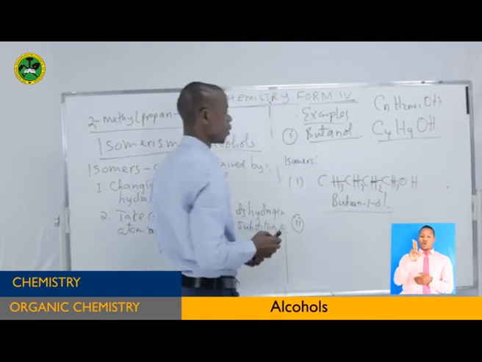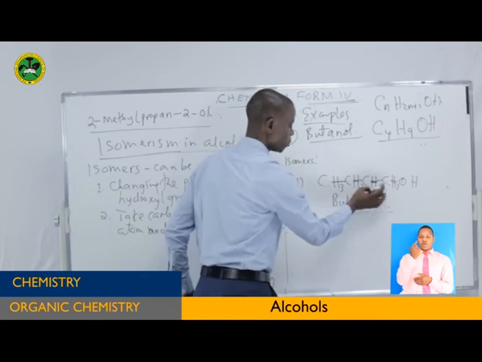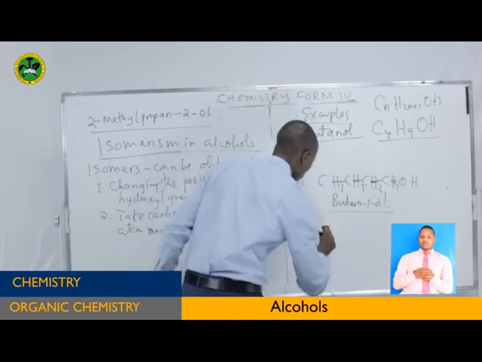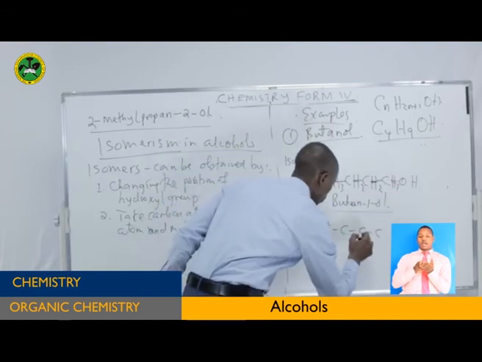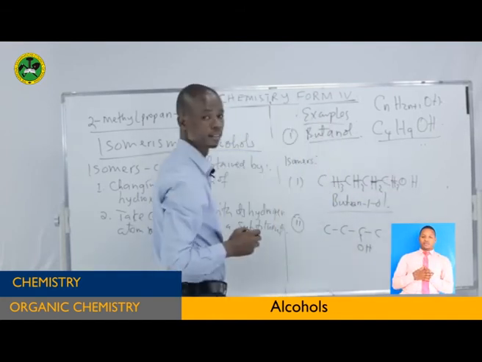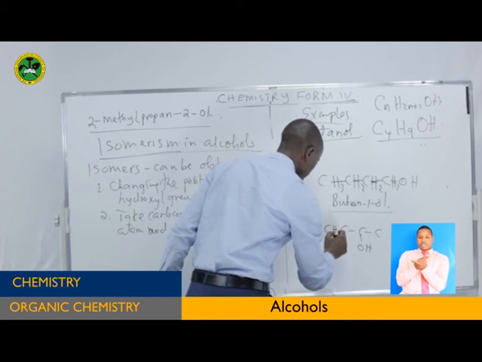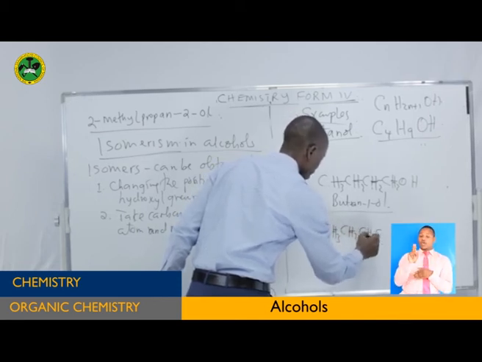Now going to the second one, you change the position of the hydroxyl group. Can you put it in the second one? Then you are going to have this 1, 2, 3, 4, with the hydroxyl group on the second carbon. Then you fill the number of hydrogen atoms per carbon.